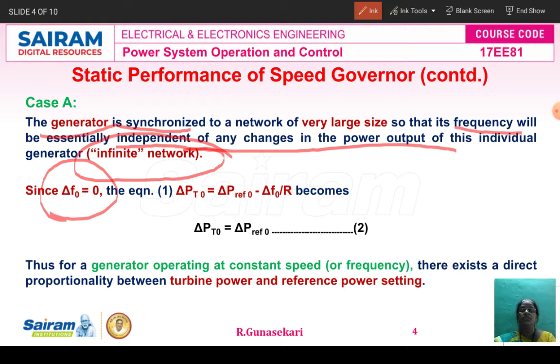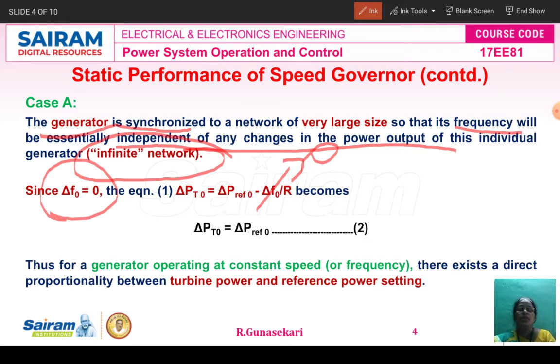The subscript 0 only represents the static performance. So equation 1 becomes del Pt 0 equal to del P reference 0. In equation 1, del f naught goes to 0, so equation 1 becomes equation 2.